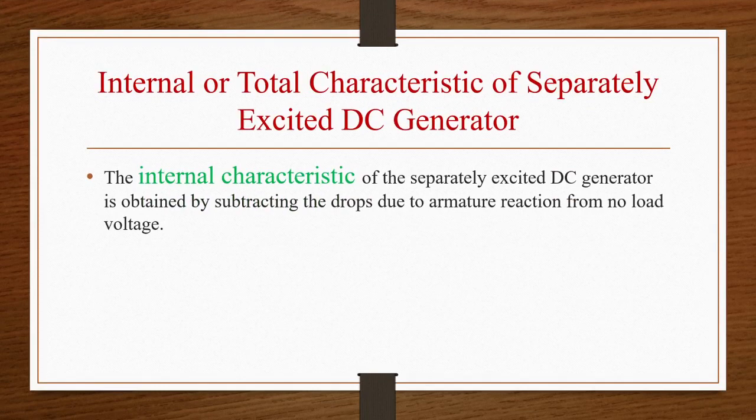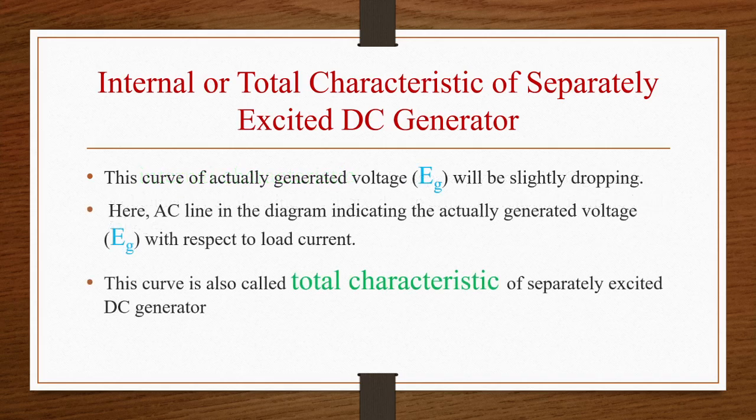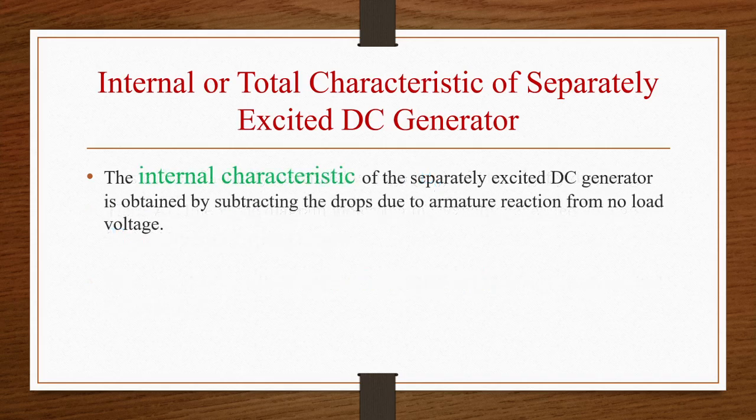Now apart from these open circuit characteristics, there are internal characteristics or total characteristics and external characteristics of separately excited DC generators. Internal characteristics will be obtained by subtracting the drop due to armature reaction from the no load voltage.